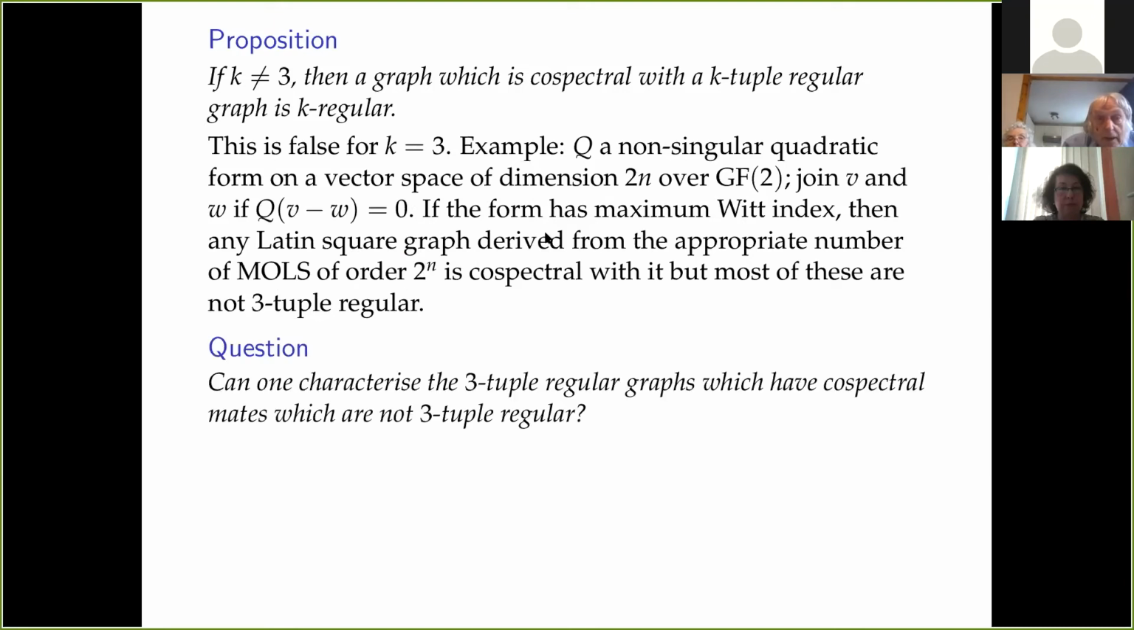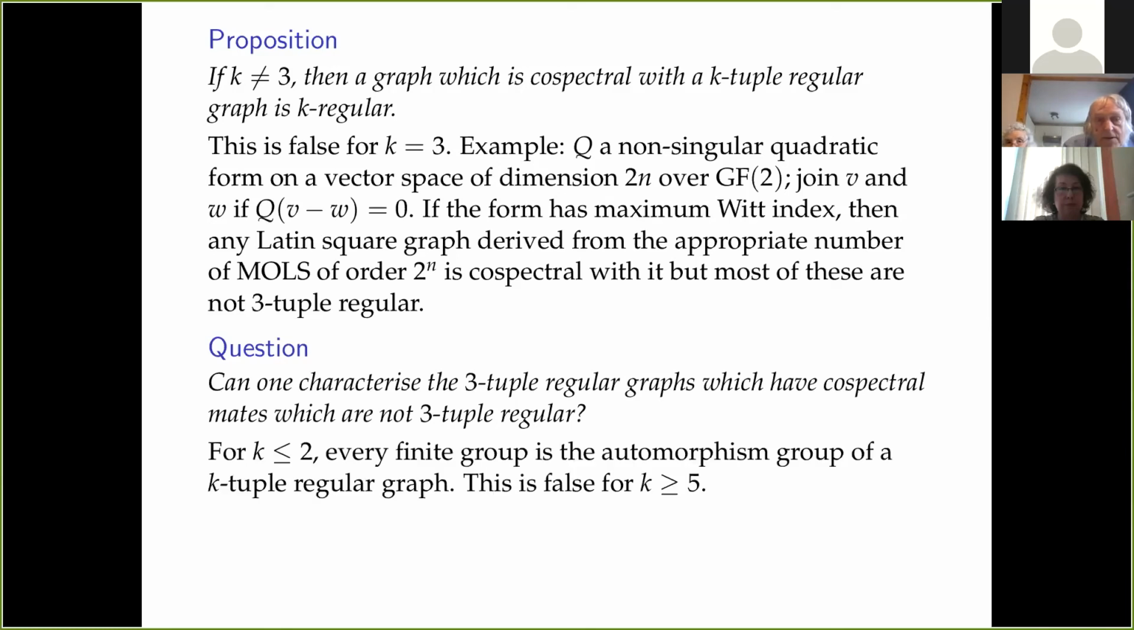But the question is, are these quadratic form graphs the only 3-tuple regular graphs which have co-spectral mates which are not 3-tuple regular, because the parameters must look a bit like that. If they don't, then the graph is a Smith graph, and the 3-tuple regularity follows from the parameters in that case. So this is really a question about Latin square and negative Latin square type graphs. So that's my first open question.